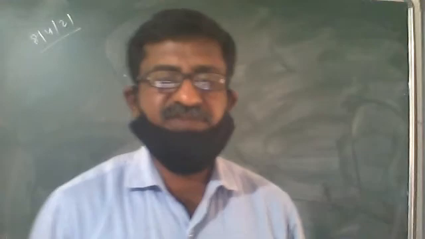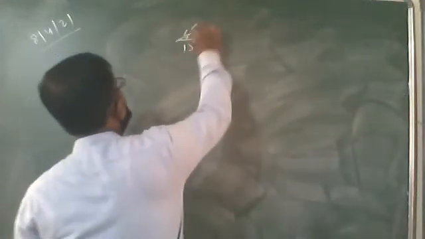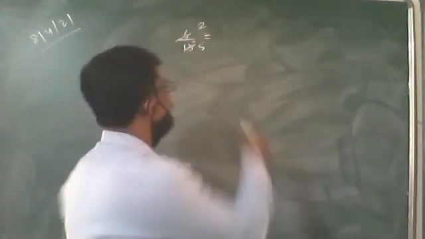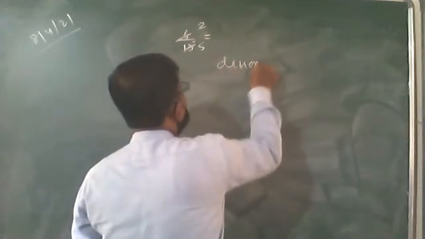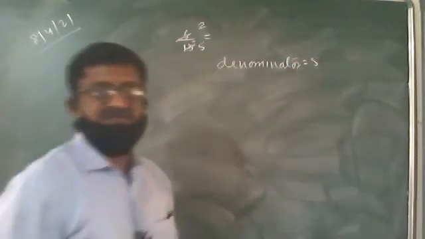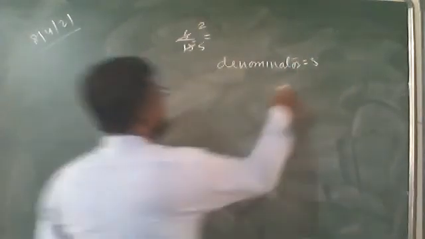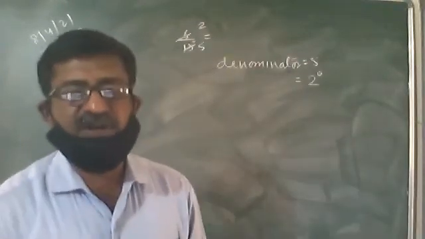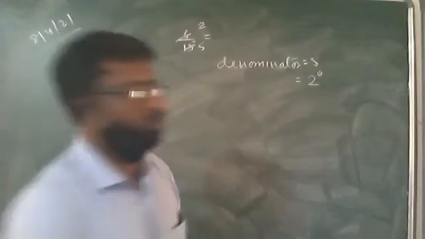The 6 and 15 both are divisible by 3. 3 twos are 6, 3 fives are 15. So 2 upon 5. Denominator we are getting is 5. And this 5 can be written as 2 to the power 0 into 5 to the power 1. Since 2 is not present, we write the power of 2 as 0.